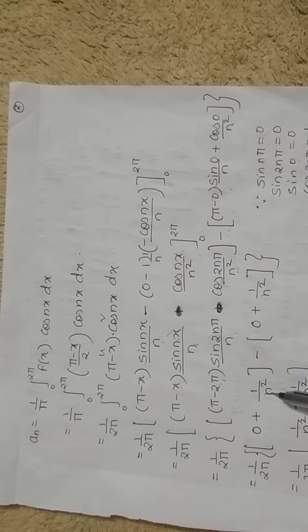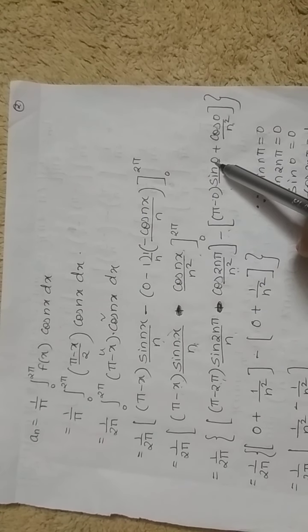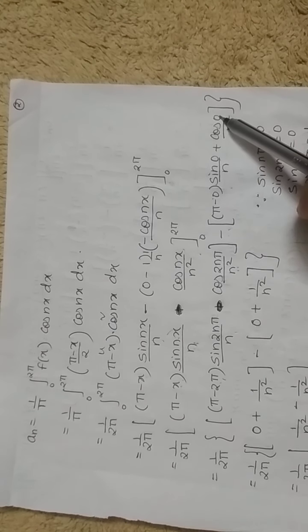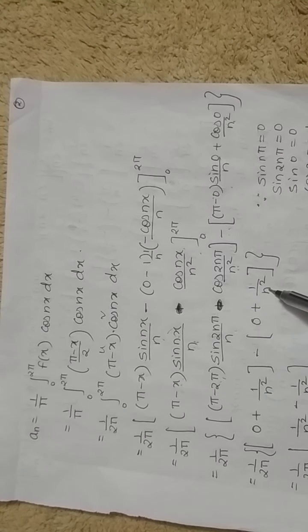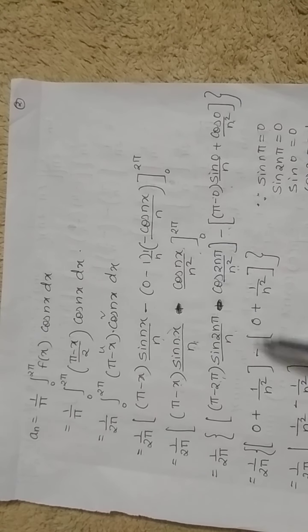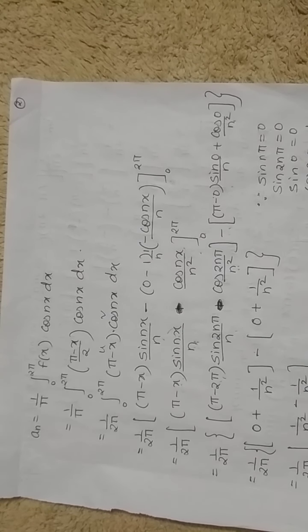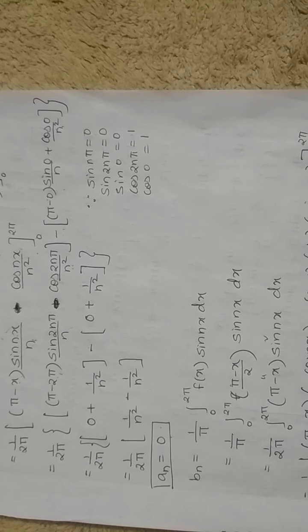Then sin 0 is 0 and 0 into anything is 0. Cos 0 is 1, so this is 1 upon n square, and plus into minus is minus. 1 upon n square minus 1 upon n square will become 0. So this is your an, and the an value has also come out as 0.